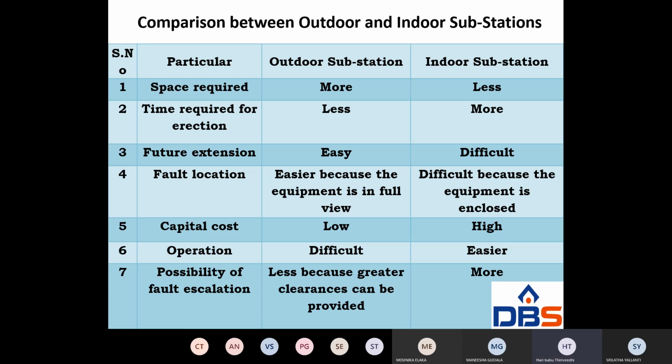Next, future extension is easy. In outdoor, suppose we have to extend the substation rating, that means another transformer, another protection equipment, all are connected easily. That means the future extension is very easy in the outdoor substation, whereas in indoor substation, the future extension is difficult. Why? Because that is already put into a small room. That room is not extended, right? That's why future extension is difficult.